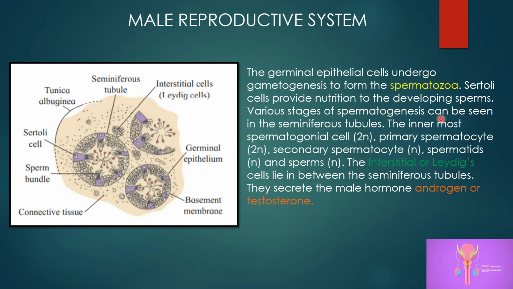Various stages of spermatogenesis can be seen. The innermost, that is the lowermost, is the spermatogonia, diploid. Then comes the primary spermatocyte, then the secondary spermatocyte, finally the spermatids and sperms. The interstitial or Leydig cells, that is the cells present between the two seminiferous tubules, secrete the male hormone androgen or testosterone. So this is about the TS of the seminiferous tubule, or you can say TS of the testes.